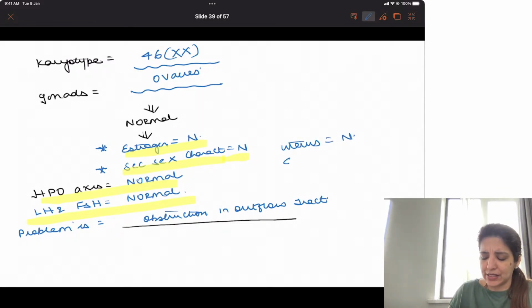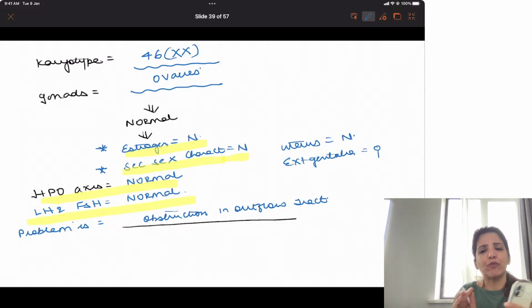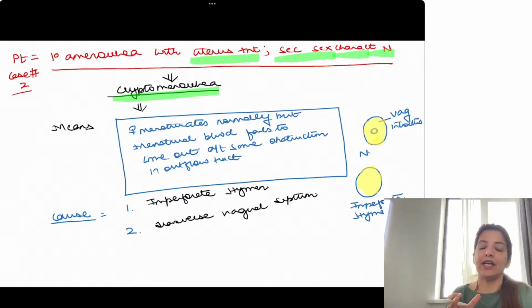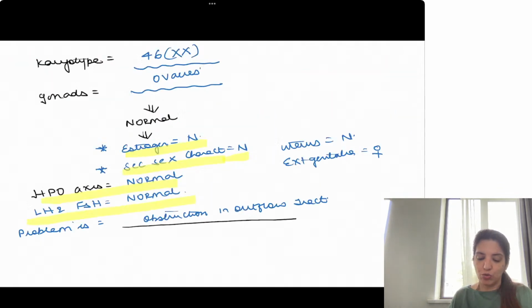Everything is normal. External genitalia is female genitalia. The only problem is that there is an obstruction in the outflow tract because of which menstrual blood is unable to come out. Clear?